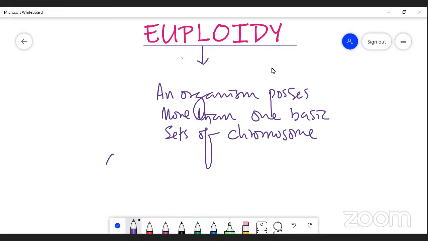That is called Euploidy. I repeat once again. An organism consists of more than one basic set of chromosomes.